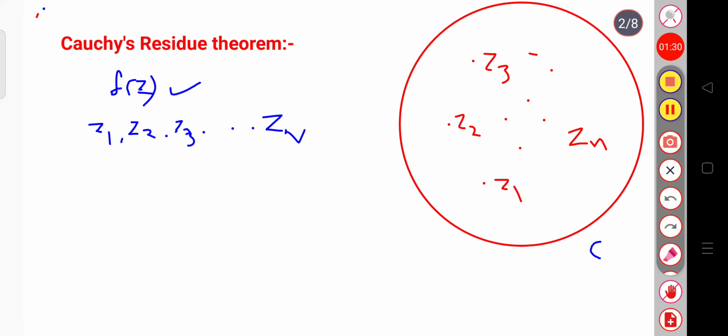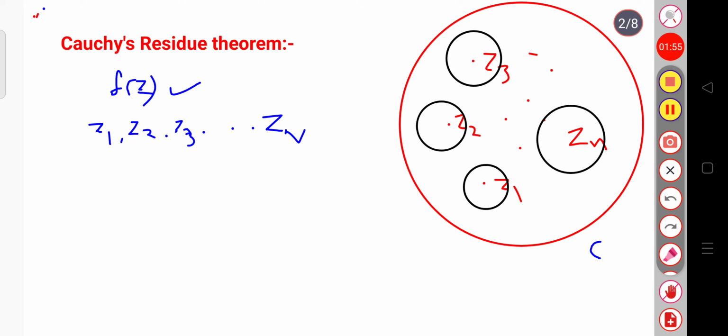Now, we will draw some non-intersecting small circles. I will draw them with z1 as the center, z2 as the center, z3 as the center and so on. Okay. So, you can see that this is my center z1. I am making a circle around this z1, and this is for z2, this is for z3 and so on, up to zn, where zn is the center point.